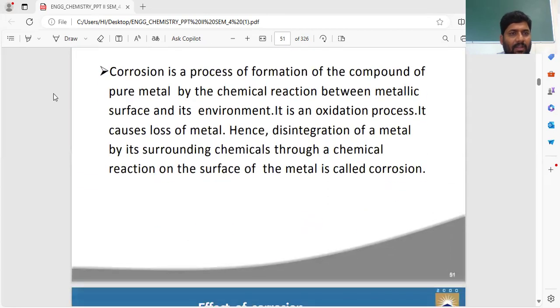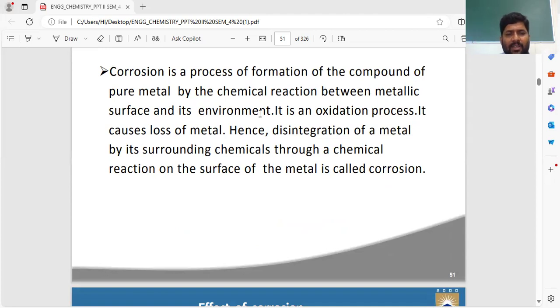And then you see that corrosion is a process of formation of a compound of pure metal by the chemical reaction between the metallic surface and its environment. Already we discussed this: the process involves the metal surface and the environment.